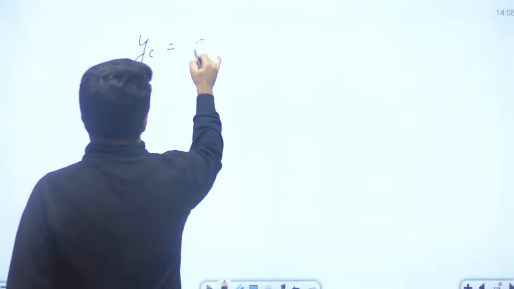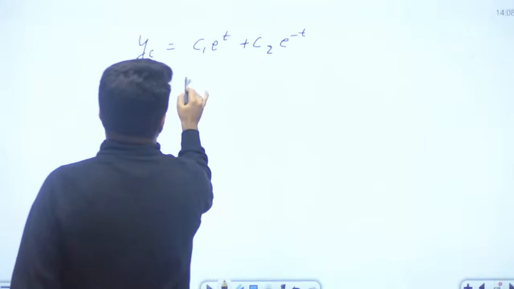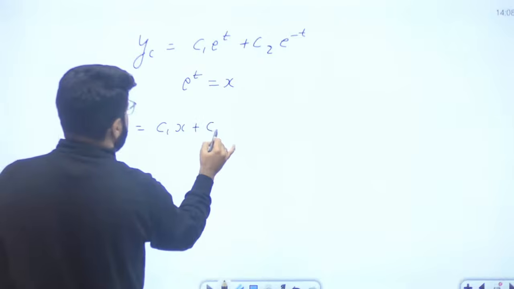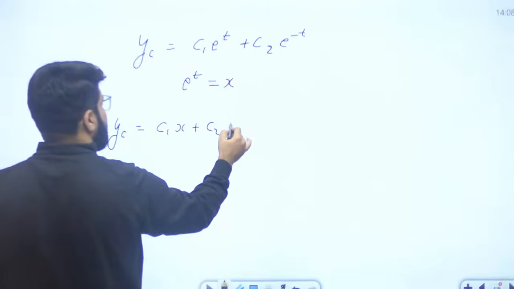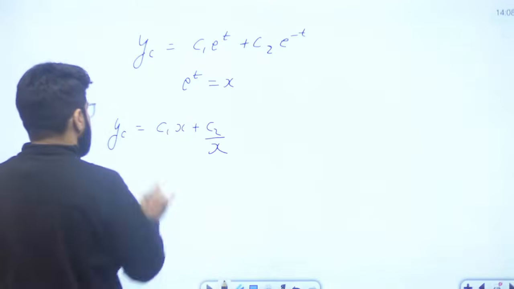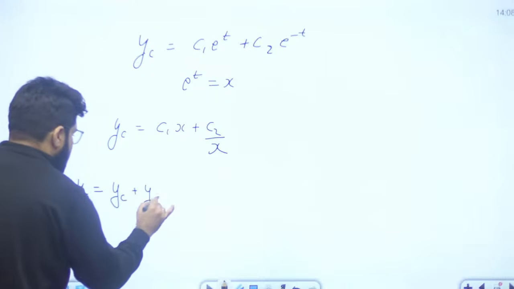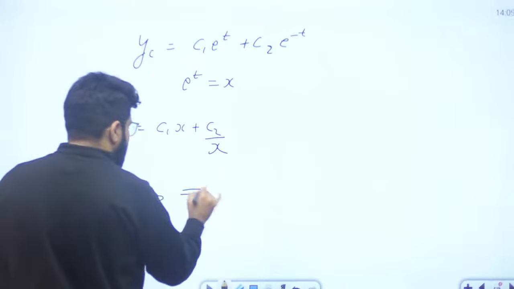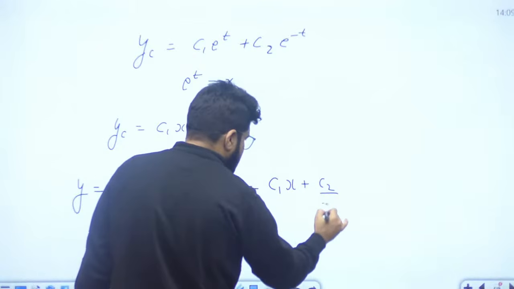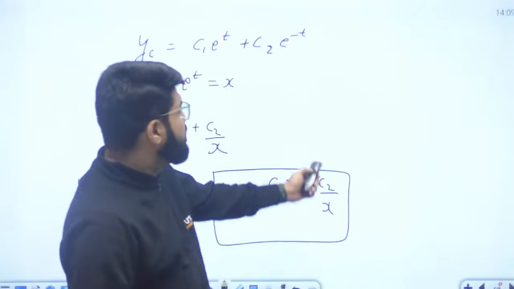We have the YC is C1 e power t plus C2 e power minus t. Okay, e power t is known as the x. So what is the YC? It is C1x plus C2 e power minus t is 1 upon e power t. So that is 1 upon x. X inverse actually. That is x inverse. So ये आ गया. अच्छा, what is the total solution actually? YC plus YP, but YP वाला part to 0 है. That means the total solution of the problem is also C1x plus C2 divided by the x. This is the answer for the question. This is the answer in terms of expression.